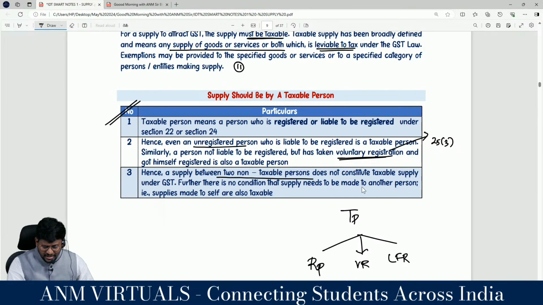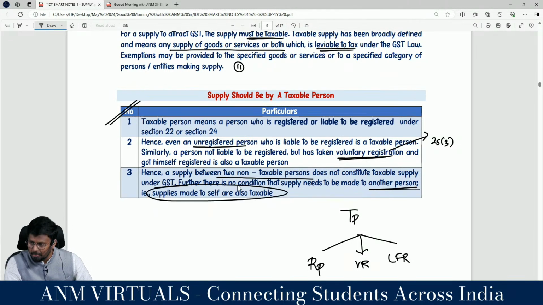Further, there is no condition that supply needs to be made to another person. Supply made to self is also taxable. If I supply to myself, that is also taxable.